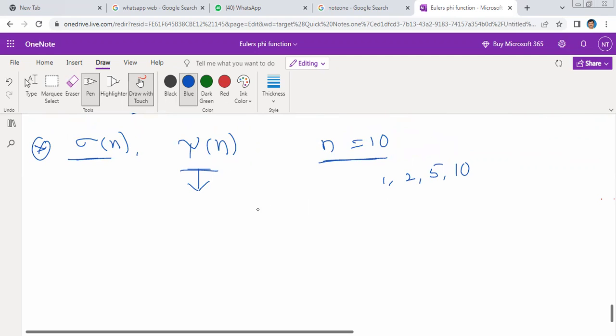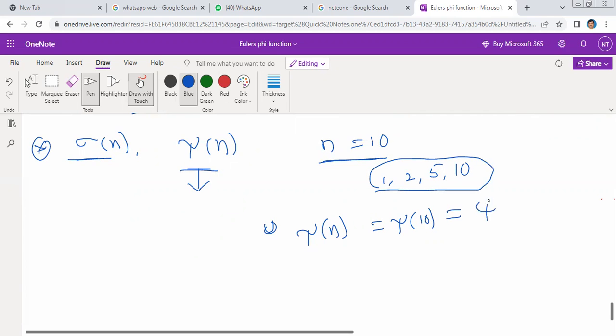So the number of positive divisors is denoted by tau of n. It is equal to tau of 10, n is equal to 10. My formula answer ఎంత వచ్చింది నాకు here? 4 వచ్చింది. Number of positive divisors is 4.